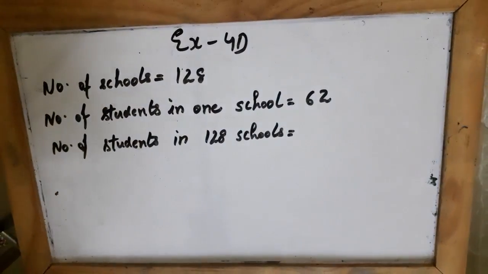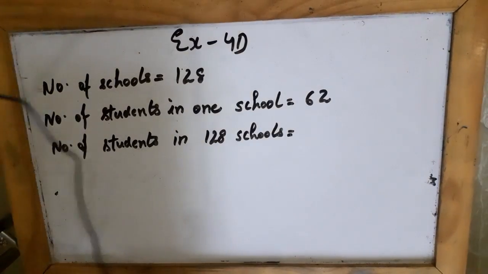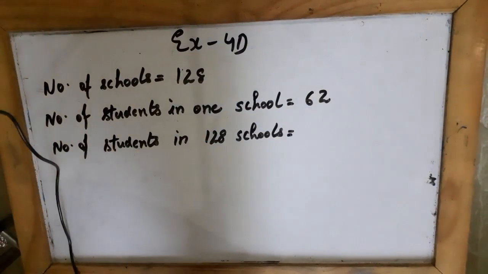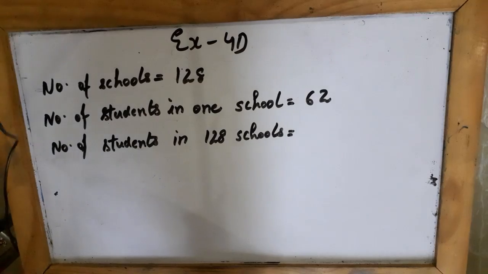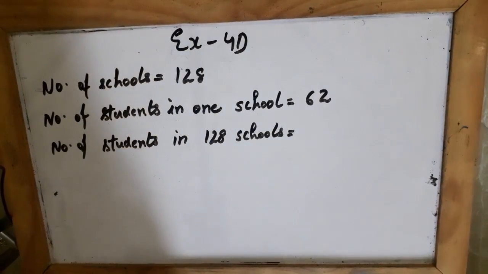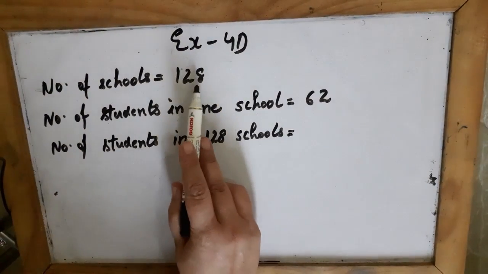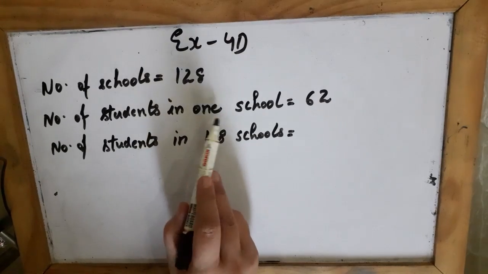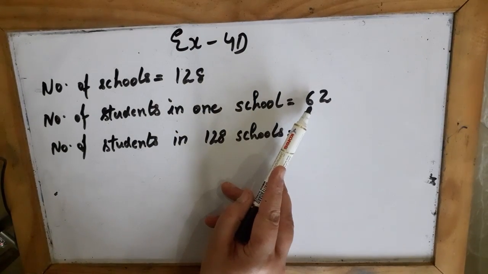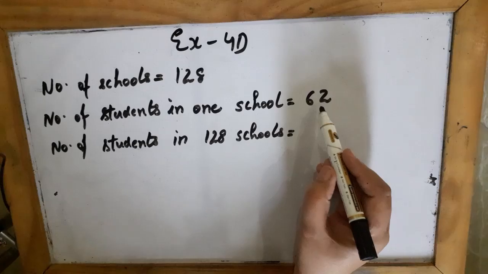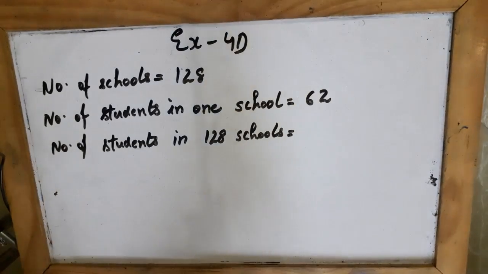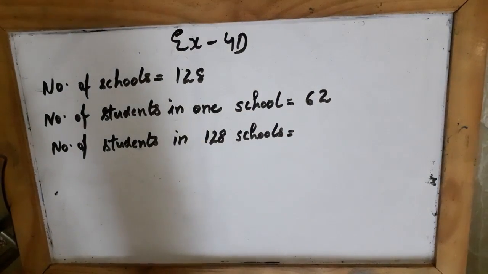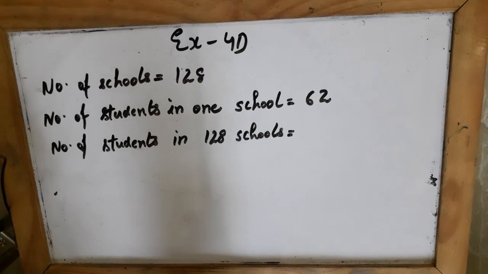So, what they have said is there was a speed maths competition, and in that 128 schools participated. How many schools? 128 schools. And from one school, there were 62 students, and every one student answered 35 questions. So they are asking you how many answers were to be checked.